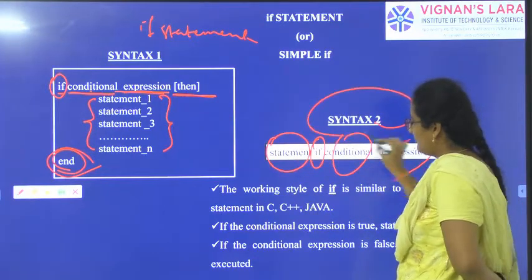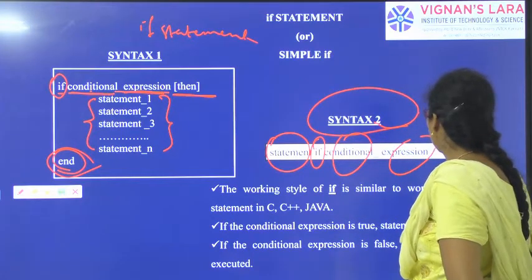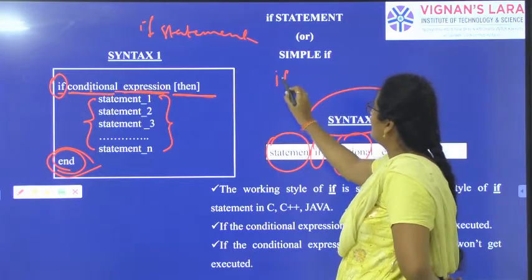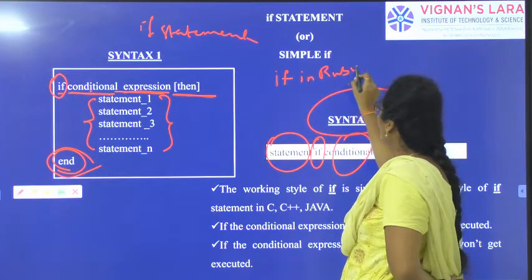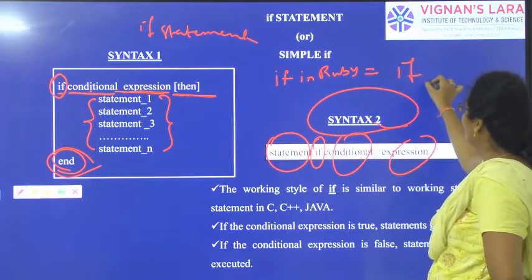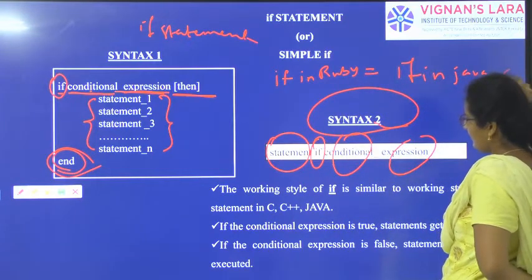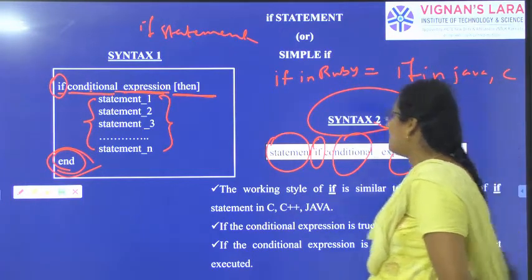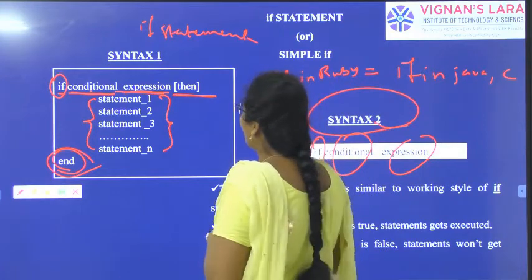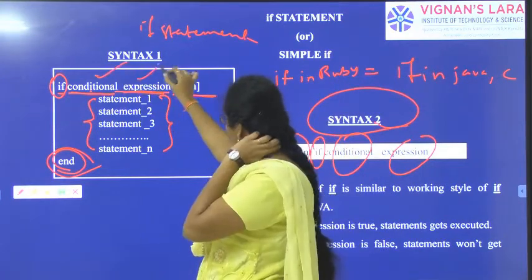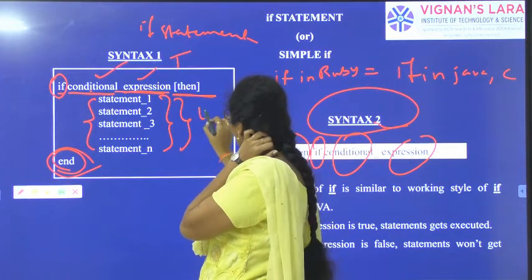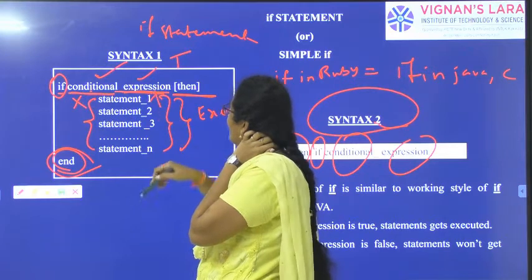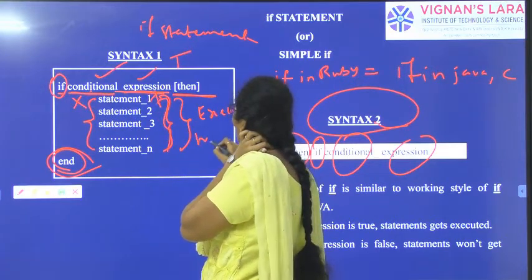The working style of the if statement in Ruby is similar to the working style of the if statement in C and Java. If the condition expression is true, the statements are executed. If the condition expression is false, the statements are not executed.